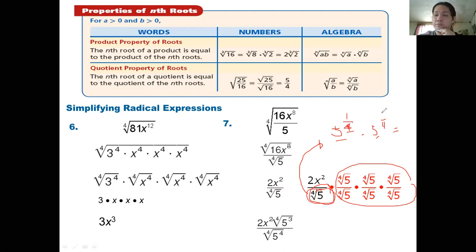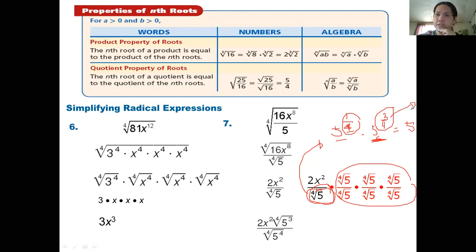What will be in your numerator in this expression that we are going to multiply, so that the result will be a real number? So of course, this is a product rule of exponents. So what is your numerator here to make it divisible by 4? Of course, 3. Why 3? Because 3 plus 1 is 4. Divided by 4, that gives you 1. So meaning to say, what will be multiplied to both numerator and denominator is this.